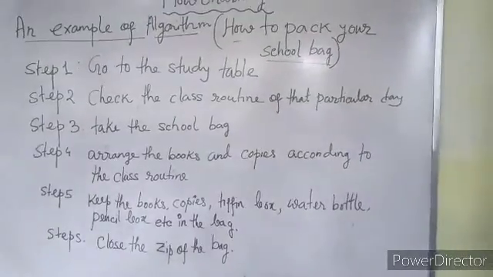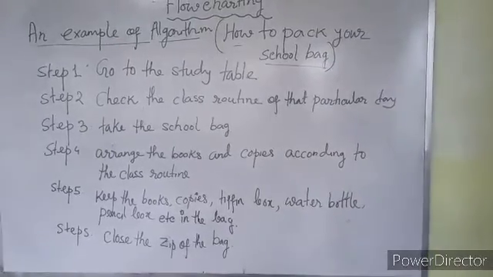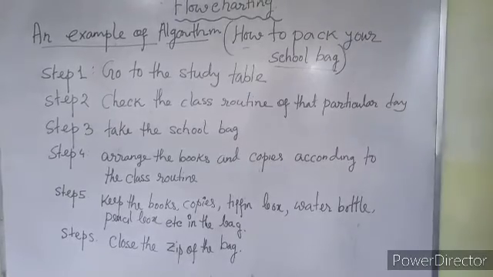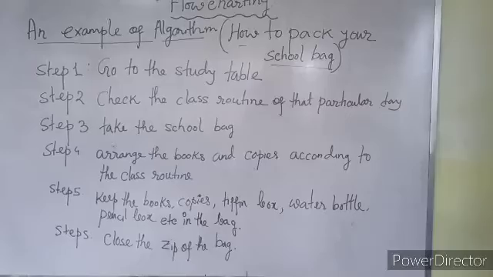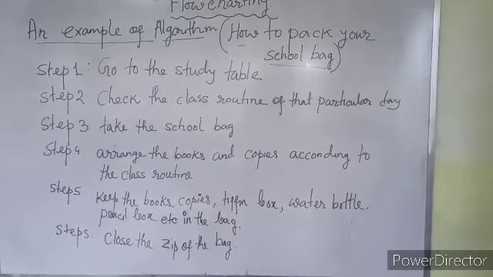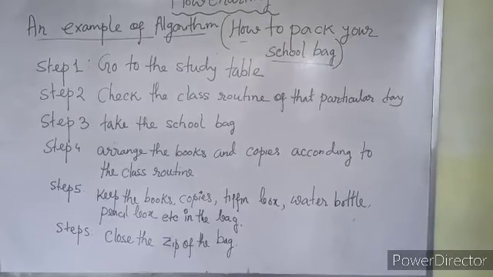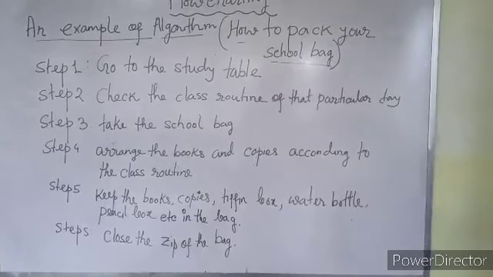This is a simple example. In that way you can try the algorithm for how to make a glass of juice, how to make a cup of tea, how to cross a road. Whenever you are doing any task, you need to do the planning or chalk out the plan, or write down the instructions for how to solve it.